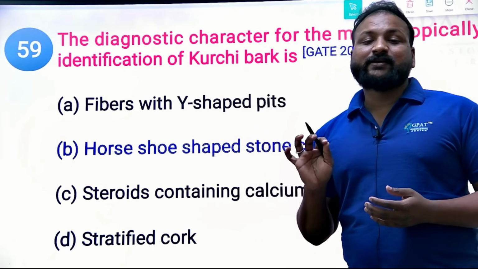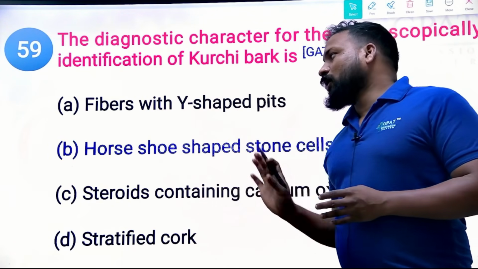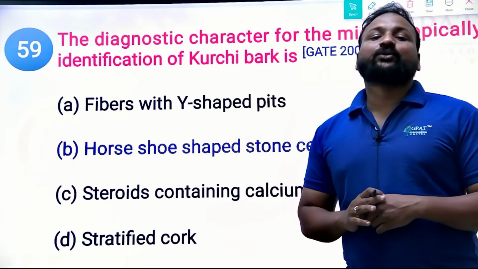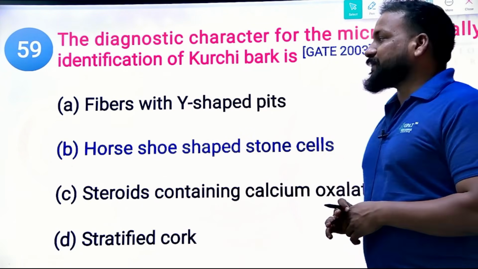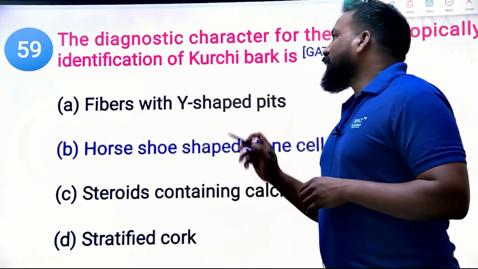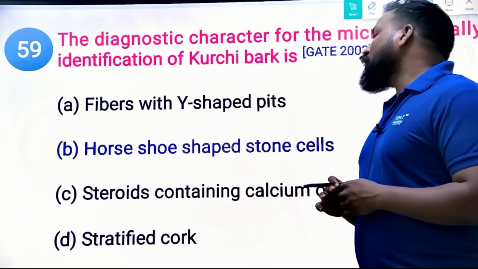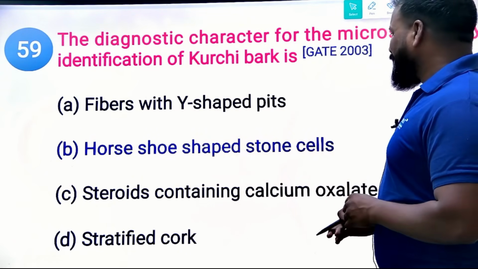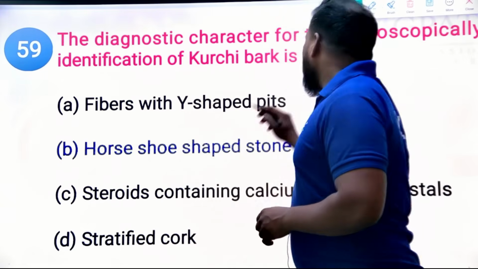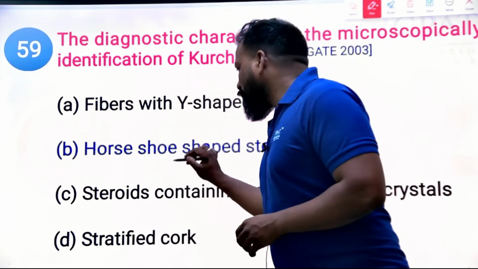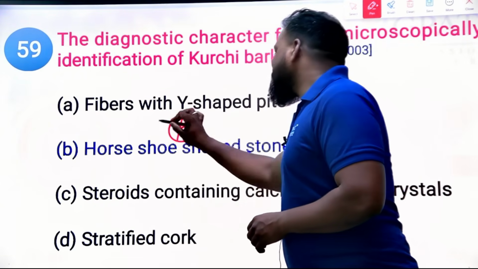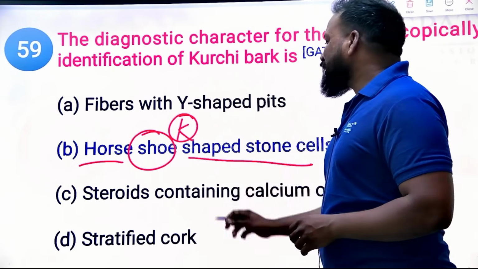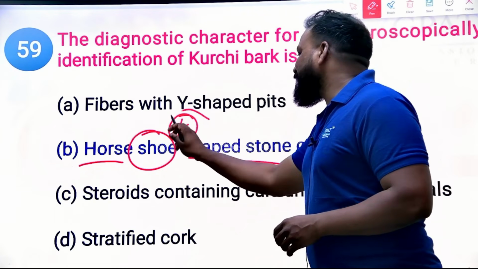Horseshoe-shaped stone cells have been seen in Kochi bark. So try to remember: Kochi bark contains horseshoe-shaped stone cells. Let me tell you, horseshoes contain K-shaped stones. See, the horses have shoes, and in the shoes they found stones which are K-shaped.